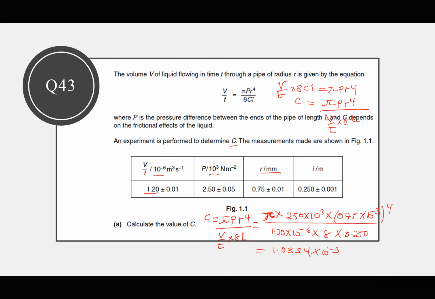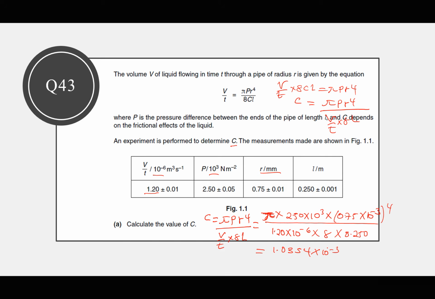Because I expect our next question to be asking us to find the absolute uncertainty, maybe. So we need to note these values here, the values on this page. For V over T is 1.2 plus or minus 0.01.